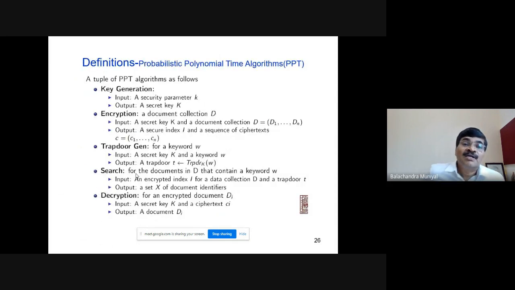Now, the Kurt-Mola scheme uses 5 important probabilistic polynomial time algorithms, PPT. You know what is meant by a probabilistic algorithm? A probabilistic algorithm is one whose output depends upon a chance.